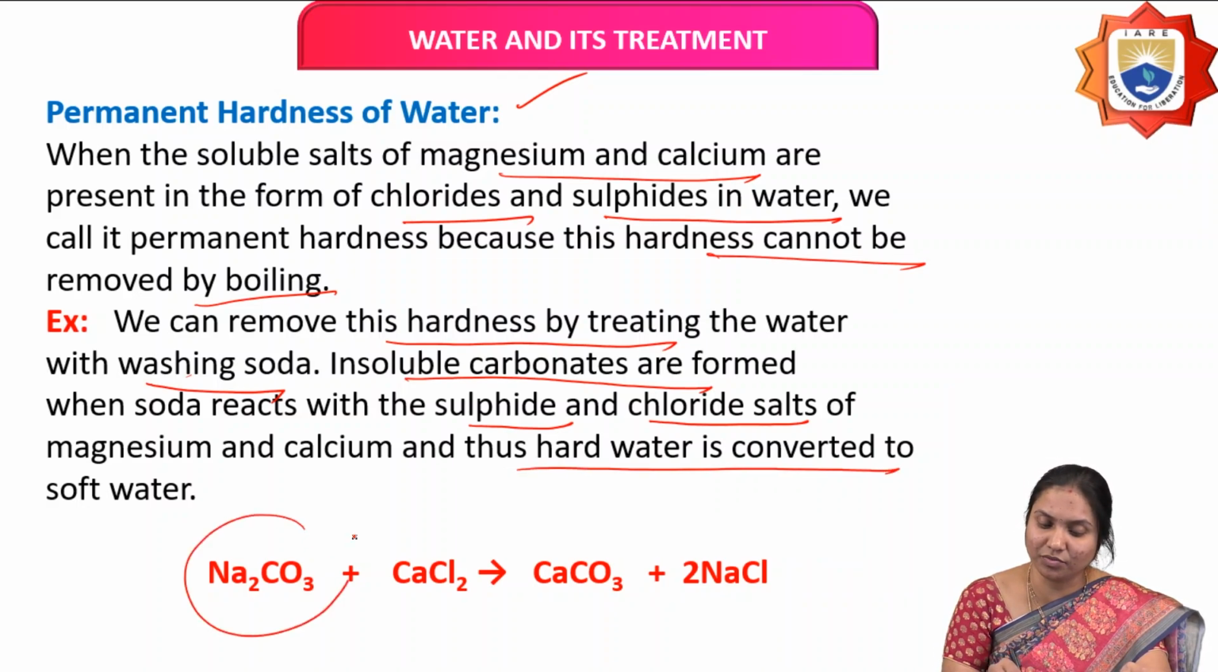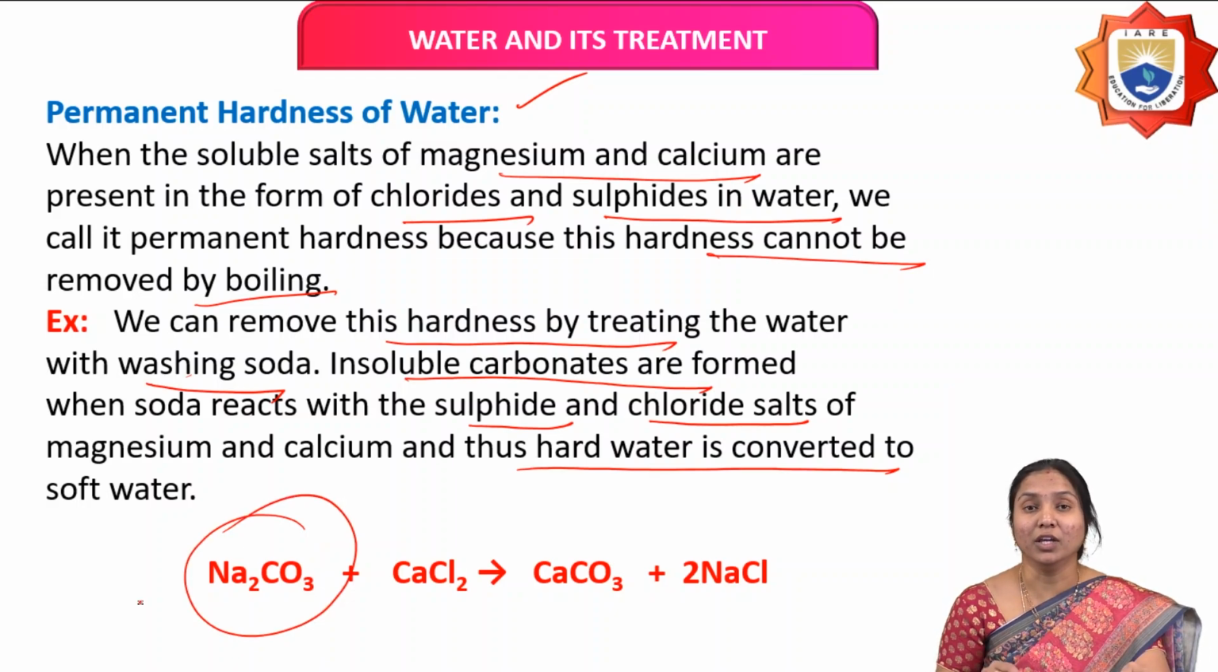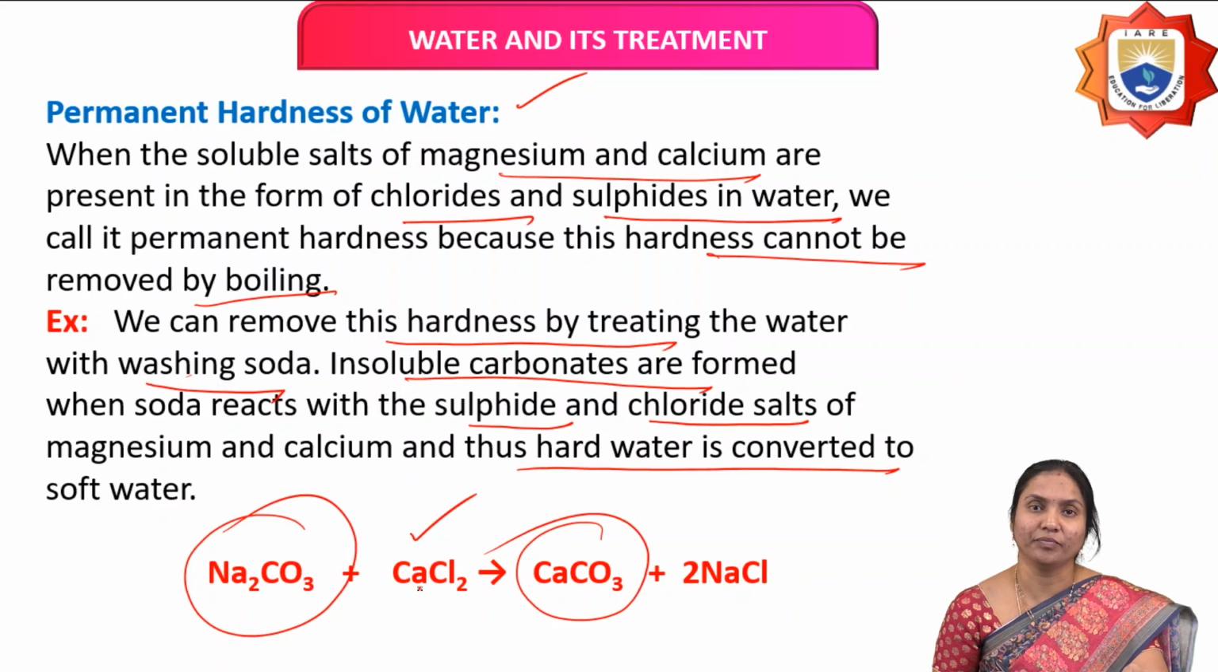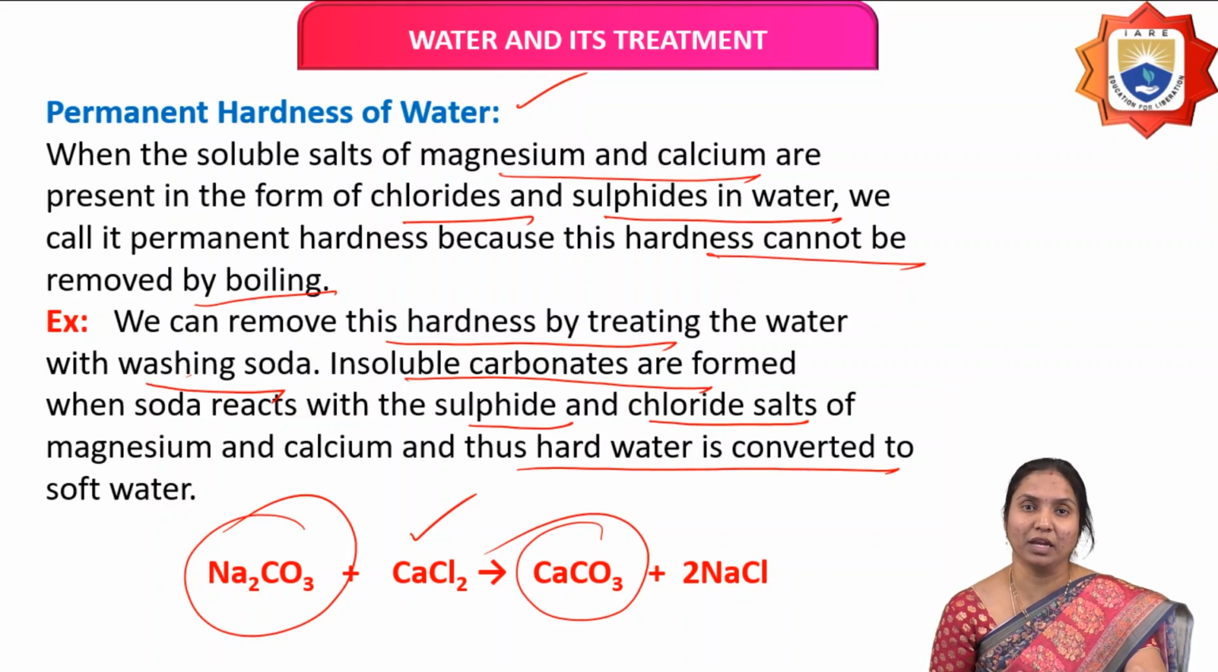Here soda means sodium carbonate. In permanent hard water, generally calcium and magnesium ions of chlorides, sulfates, etc. are present. For example, if calcium chloride is present and we add washing soda, sodium carbonate, it is converted to calcium carbonate precipitate. So permanent hardness we cannot remove by boiling, but it can be removed by chemical methods like washing soda.